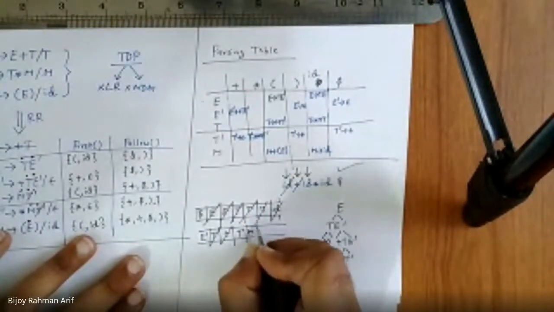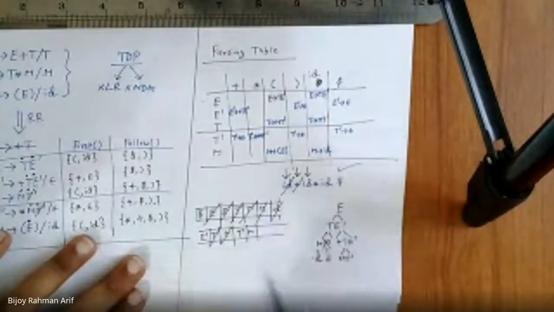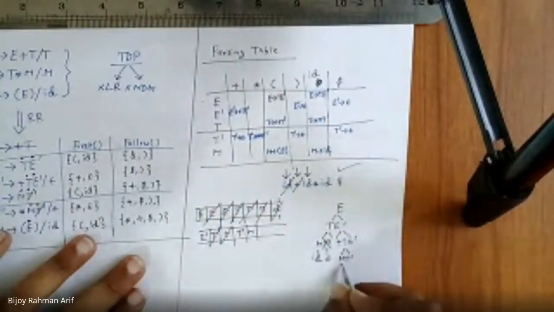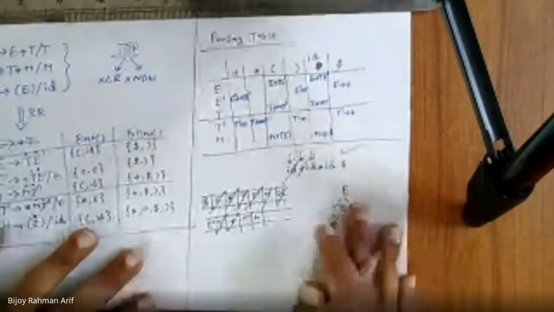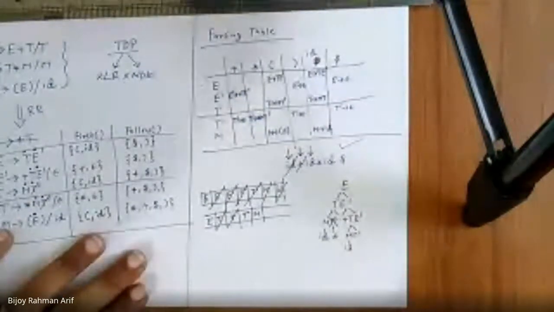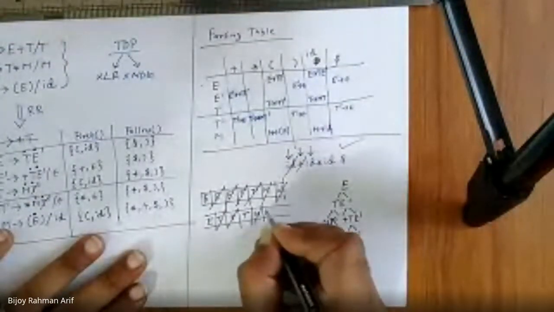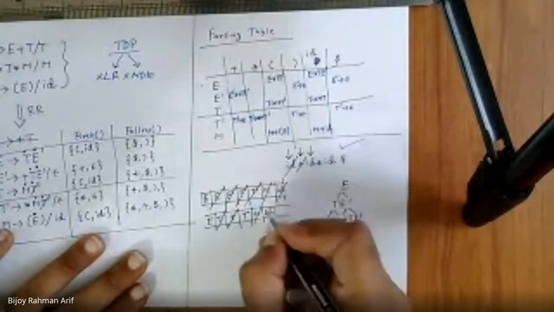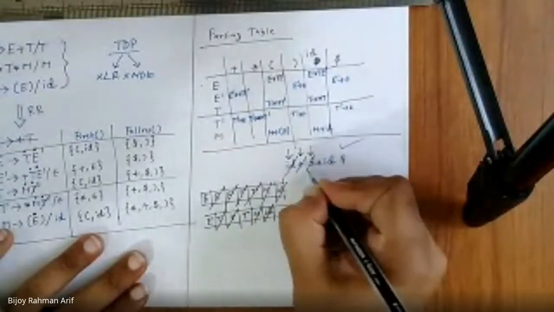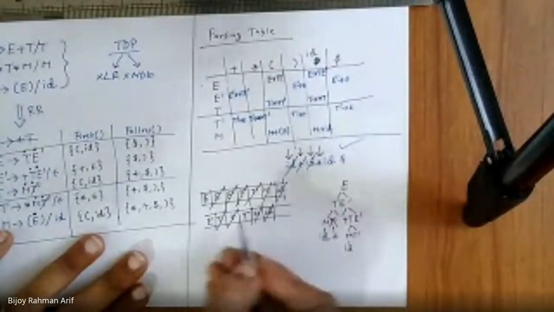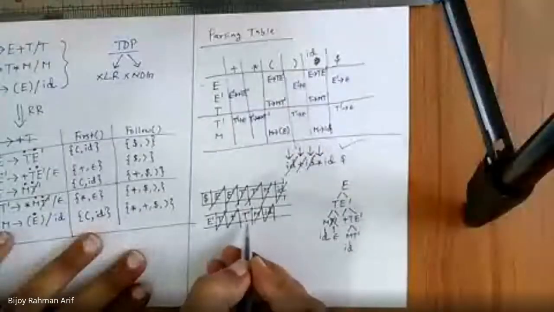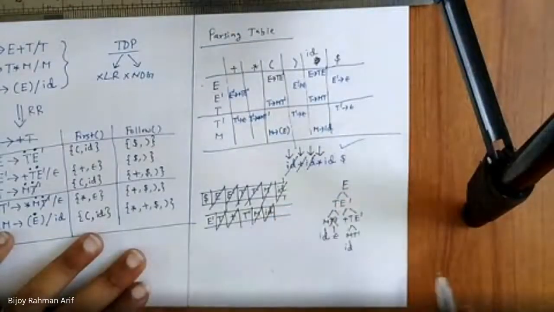M. Now M is seeing id. M would become id. Okay. Then this is crossed out, I will write id. So id matches, so it would be crossed out. So I'm going to move the lookahead here. Now what is the current top of the stack? T dash. T dash is seeing star.